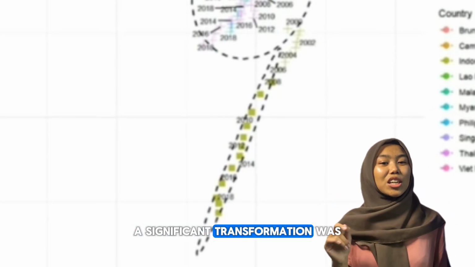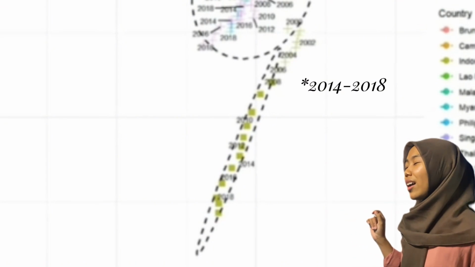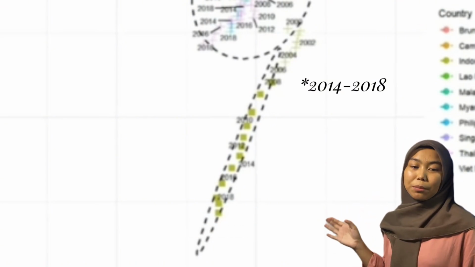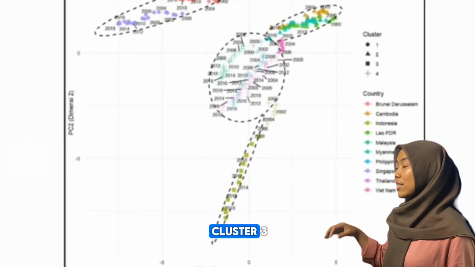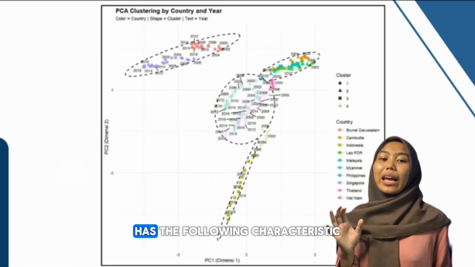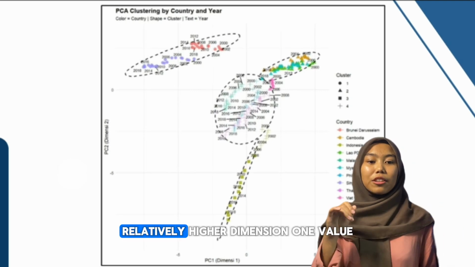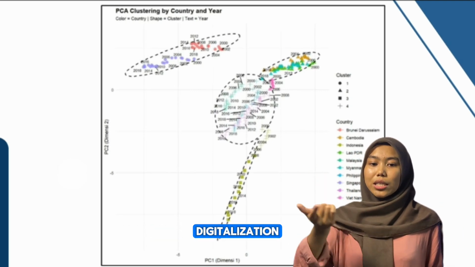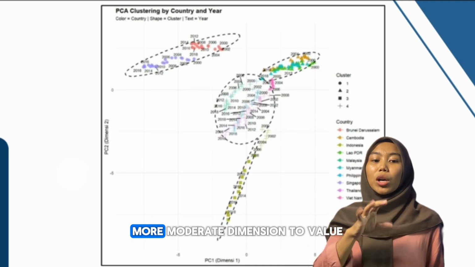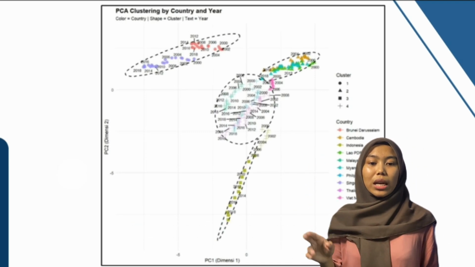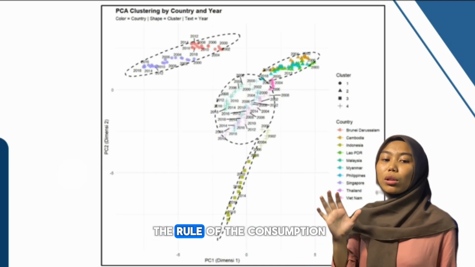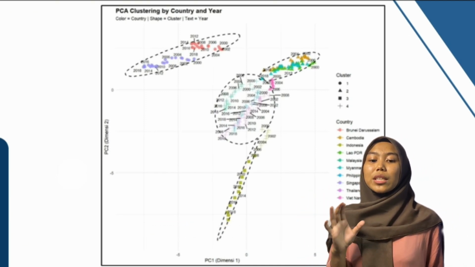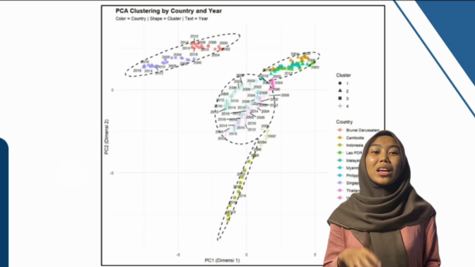However, a significant transformation was seen in the 2014 to 2018 period, when Indonesia moved to cluster 3. This new cluster has the following characteristics: a relatively higher dimension 1 value, indicating increased welfare, digitalization, and productivity, and a more moderate dimension 2 value, signifying a decline in the role of the consumption and agriculture sectors, which are being replaced by services and medium-high industries.